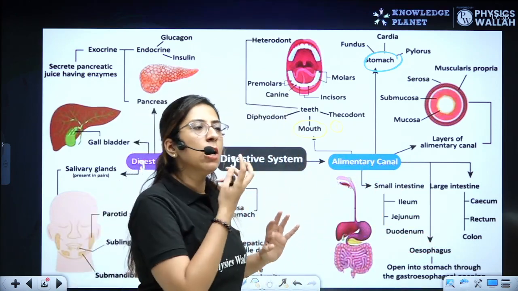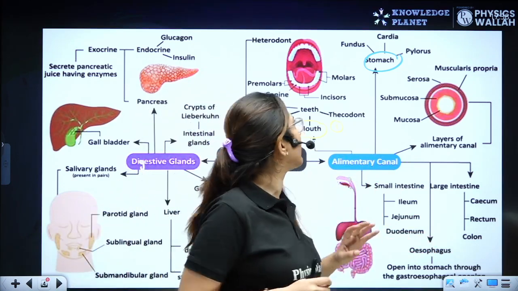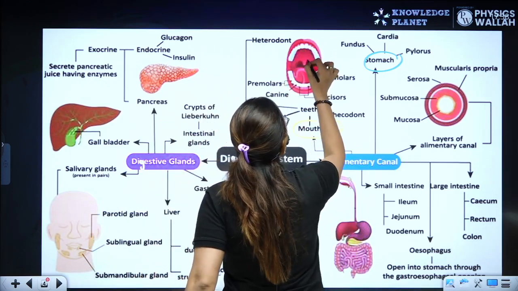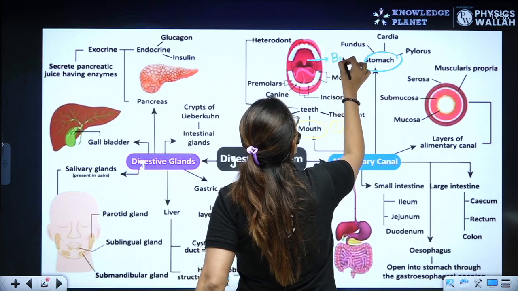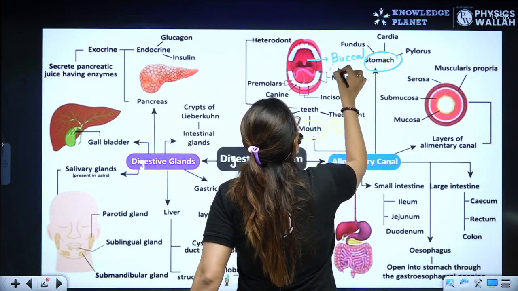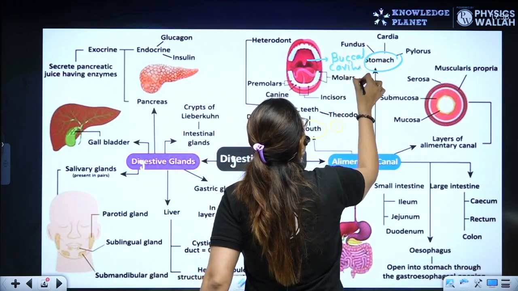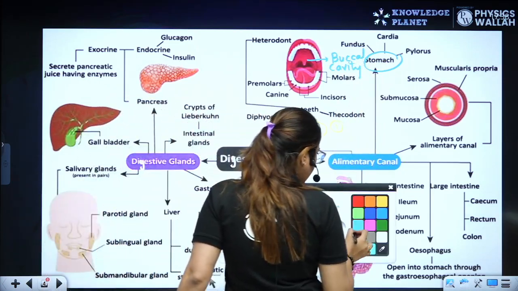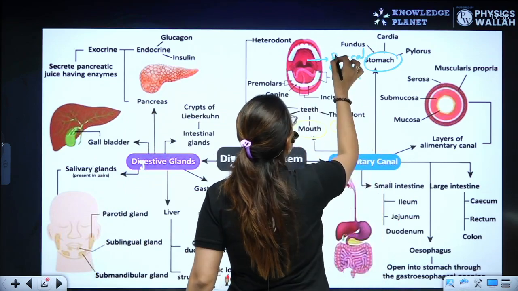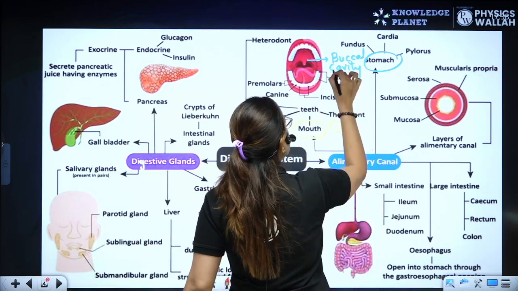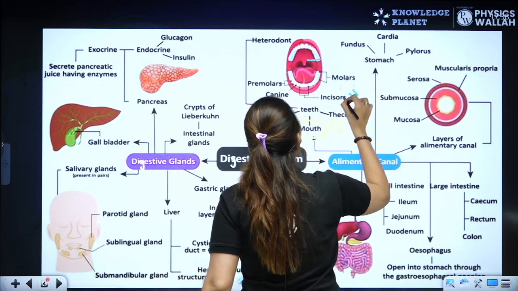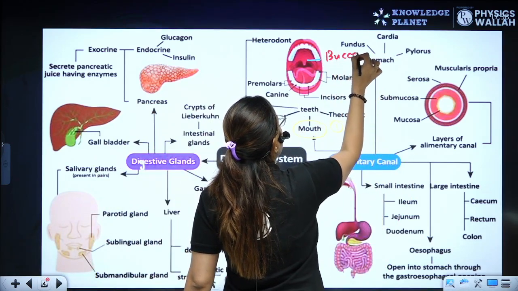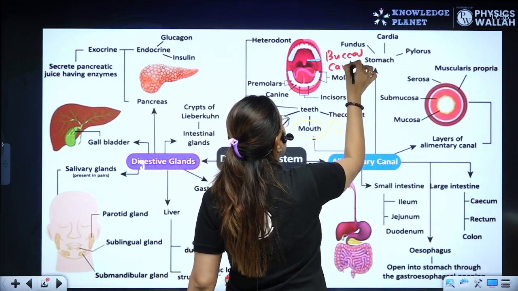Now let's go inside. Inside we have a cavity that is termed as your buccal cavity. Buddies, this is the buccal cavity. I'll change this color. Let's take a red color. So this is the buccal cavity.